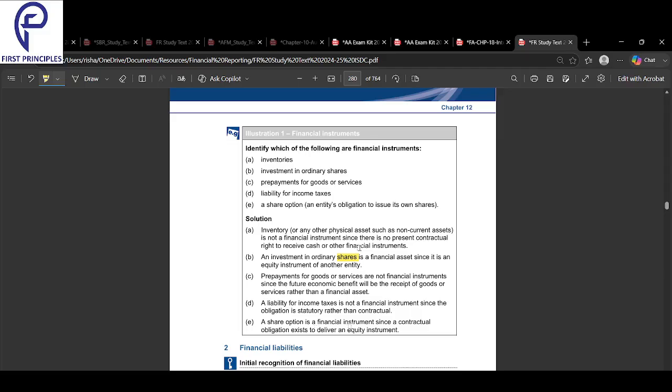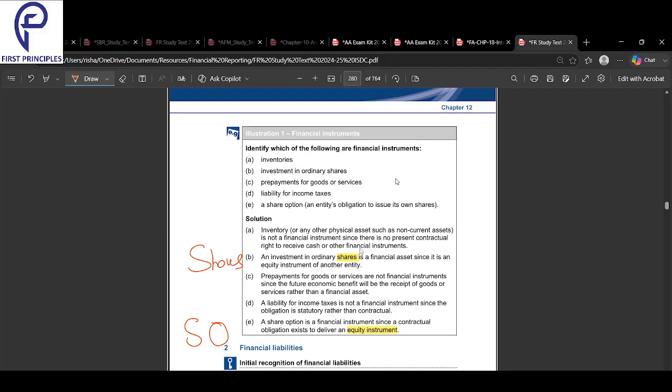And a share option is a financial instrument, since the contractual obligation exists to deliver equity to somebody. Yesterday we studied share options. You remember, anyone can buy the share option at a lower price. I can buy the shares of a company at a lower price. So if you look into shares and share options, right?